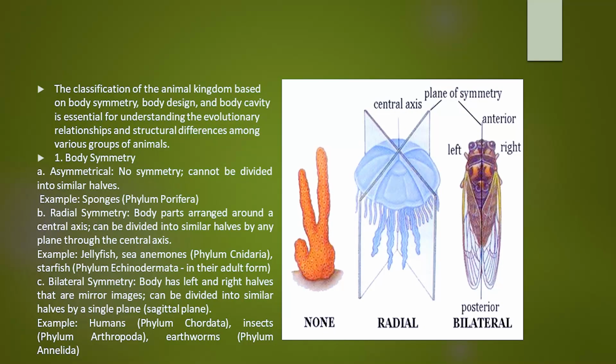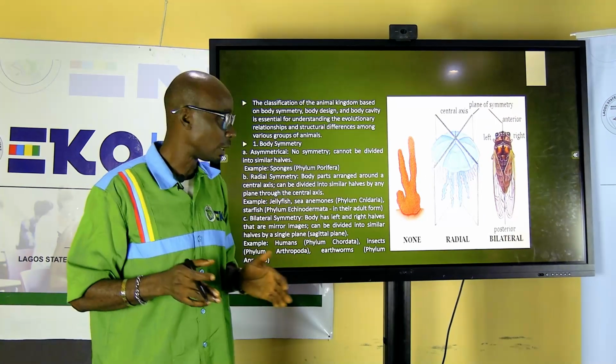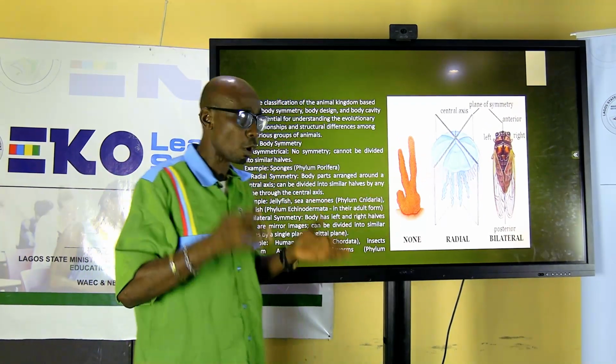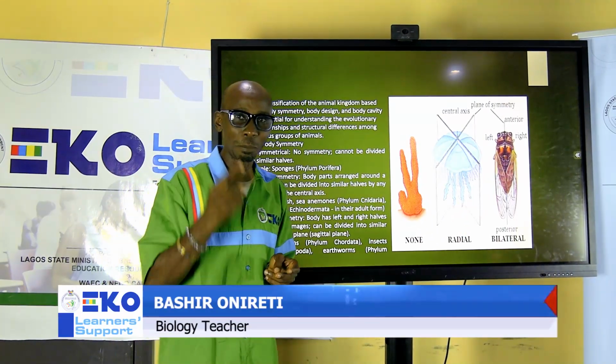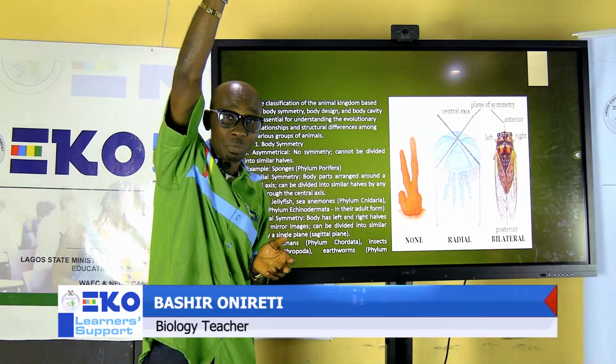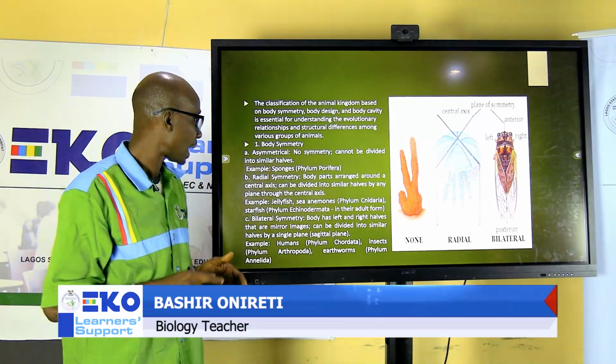When the body can be divided from any angle along its axis, we say they are radially symmetrical. That means anyhow you divide the body, it will give you equal parts. Then the other part is bilateral symmetry. Bi means two, that the body can only be divided along a single plane to give equal sides.